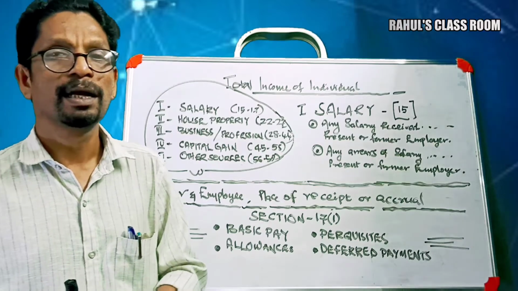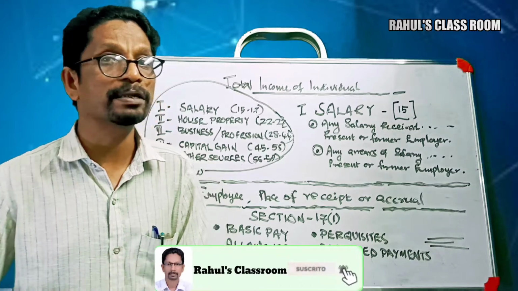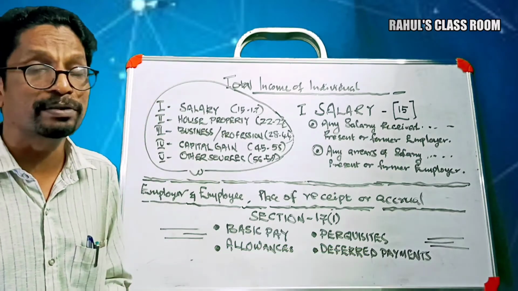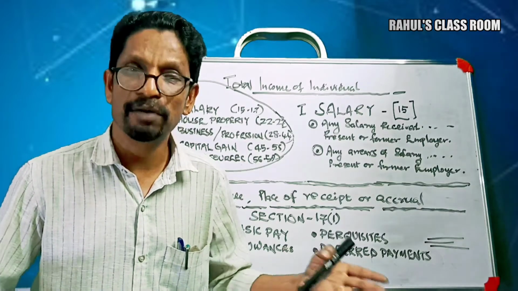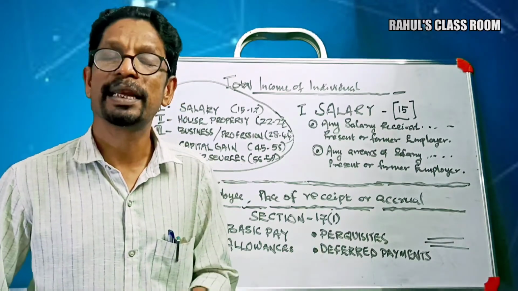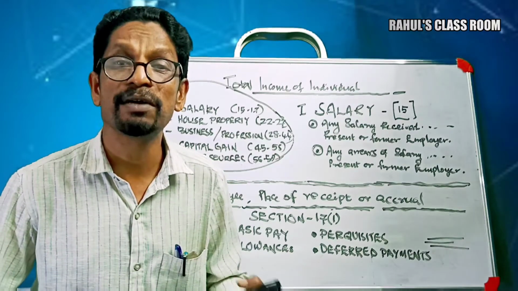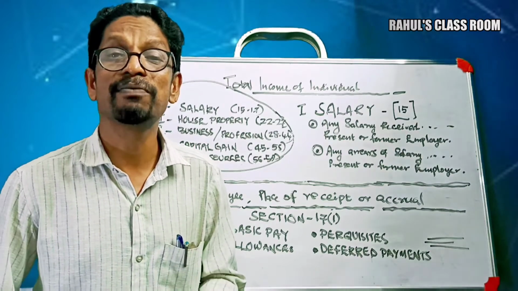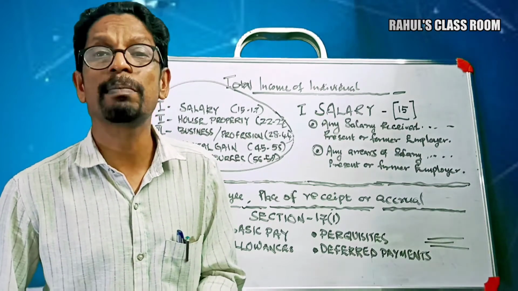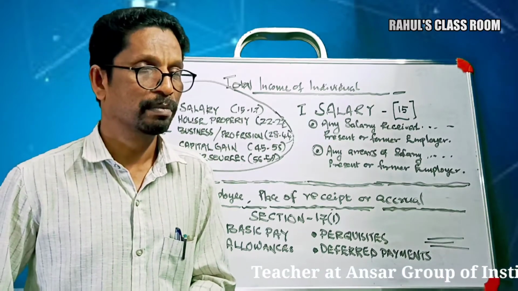So once again, the total source of income of an individual can be subdivided into 5 categories. Number 1, income from salary, then income from house property, then income from business or profession, then income from capital gain, and one more, the income from other sources.